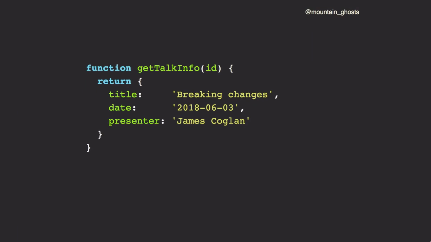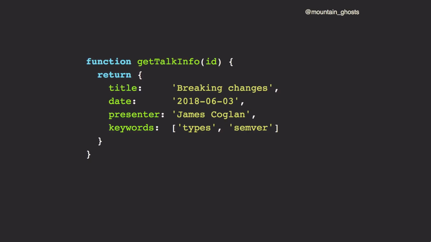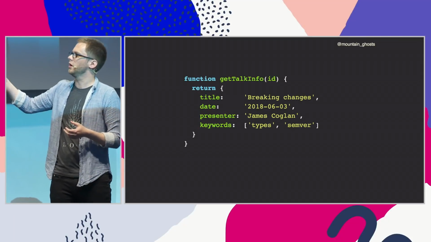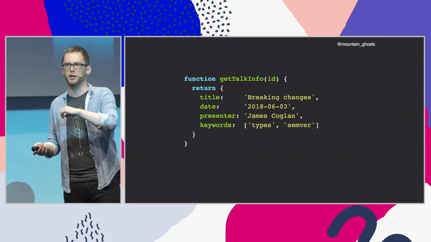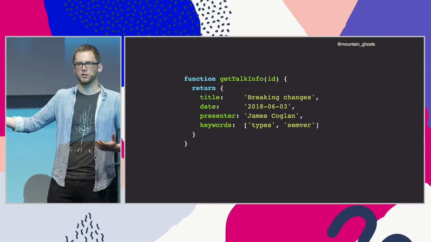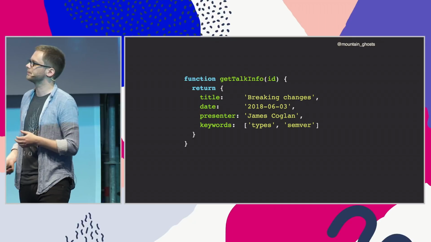What about objects? What happens when we change the interfaces to those? So let's say we have a function that returns an object that contains some information about a talk at a conference. In fact, this talk at this conference. It contains a title, a date, and a presenter, all of which are strings. Now, adding a new field to this object is probably not a problem. Any program that's using this will probably just ignore the fact that the new field exists, right? It won't be relying on it, so this object gaining a new field won't disrupt any existing code.